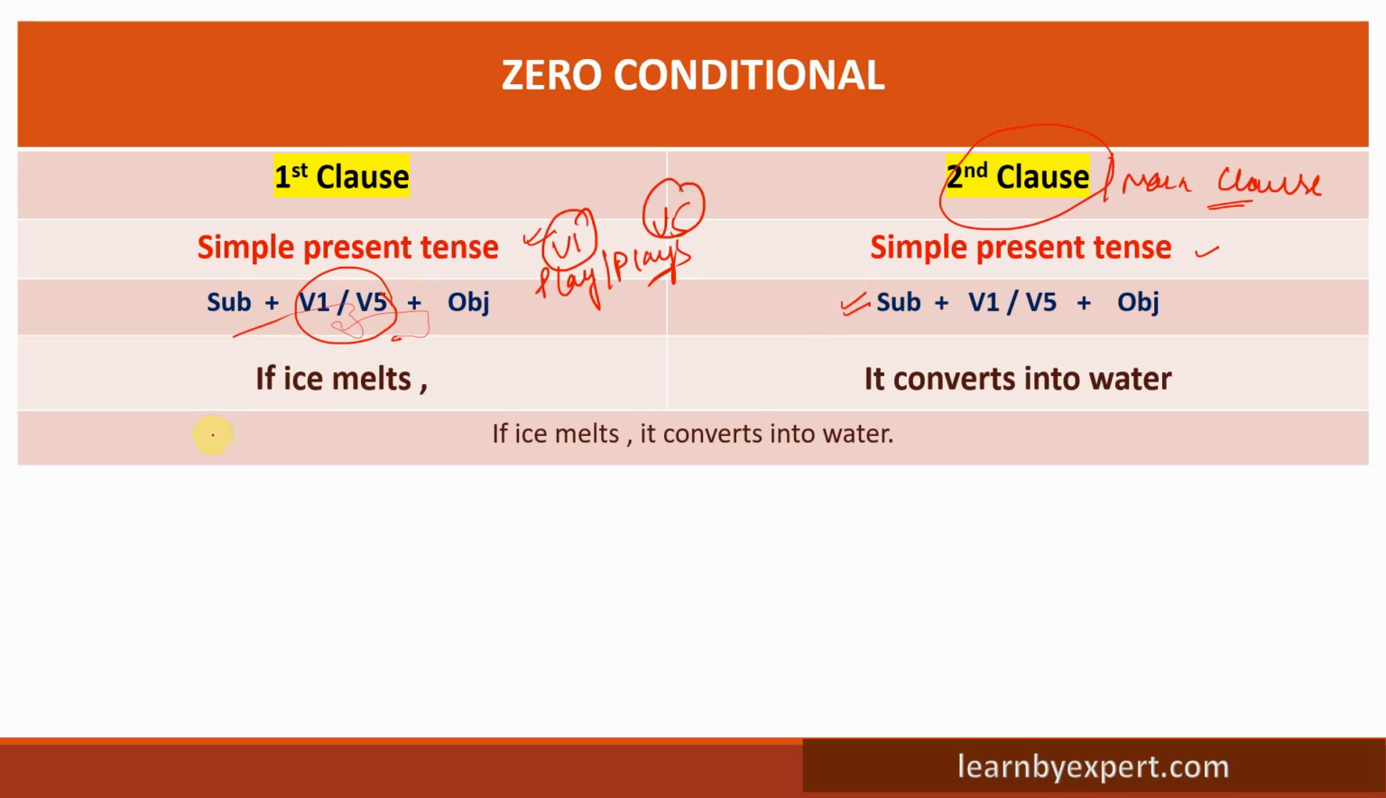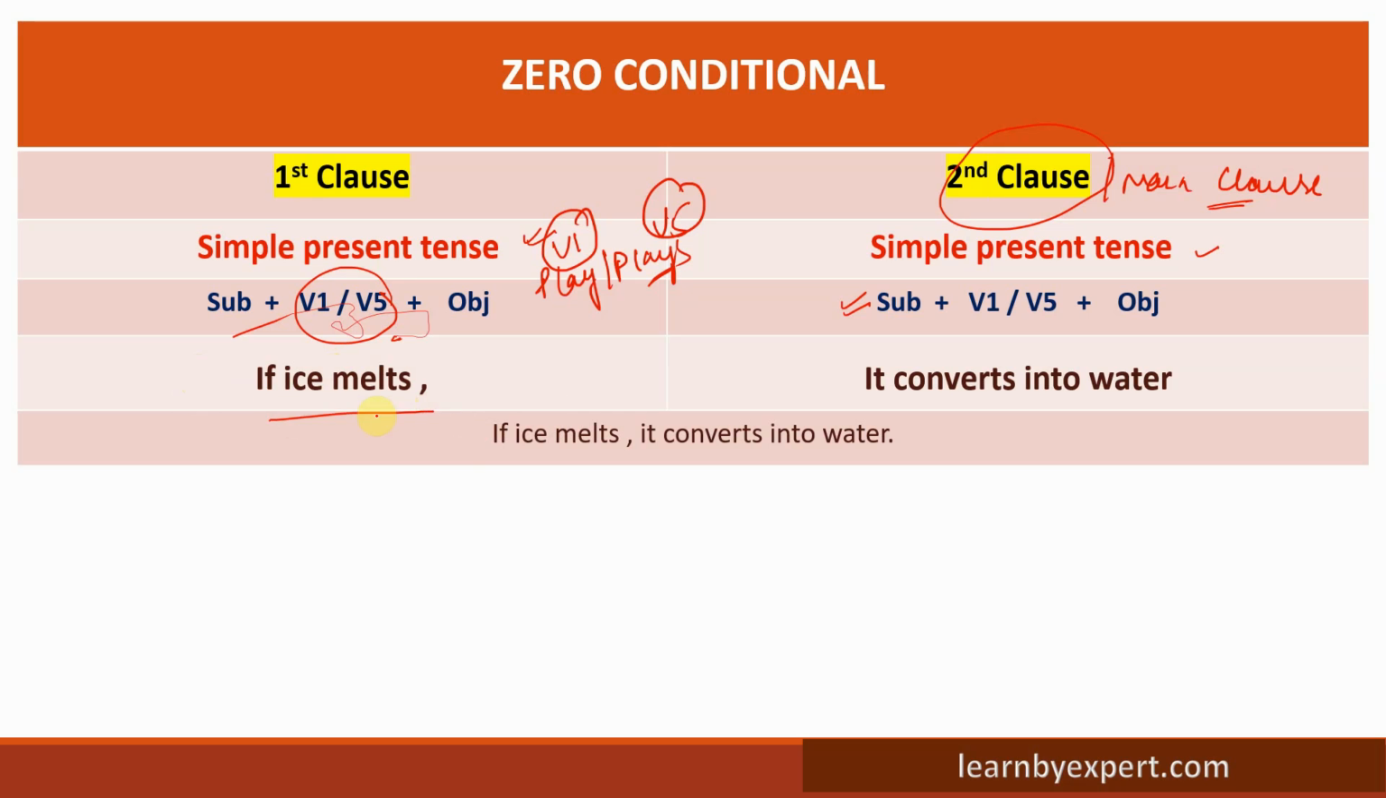This is another example which I have mentioned here. If ice melts, it converts into water. Now what are you able to observe over here? Again, it refers to a fact, right? Obviously, if ice melts, what will happen? It will get converted into water, right? So that's what I have mentioned here.